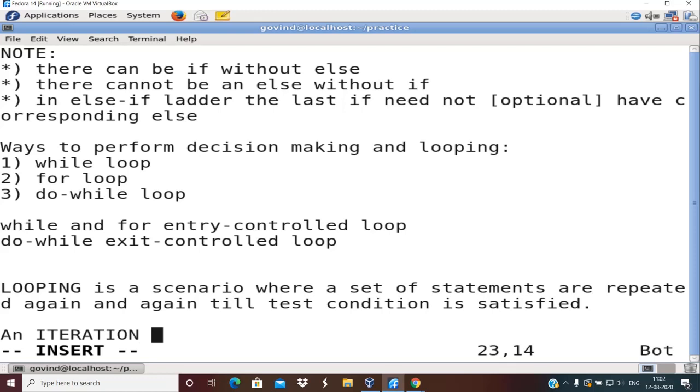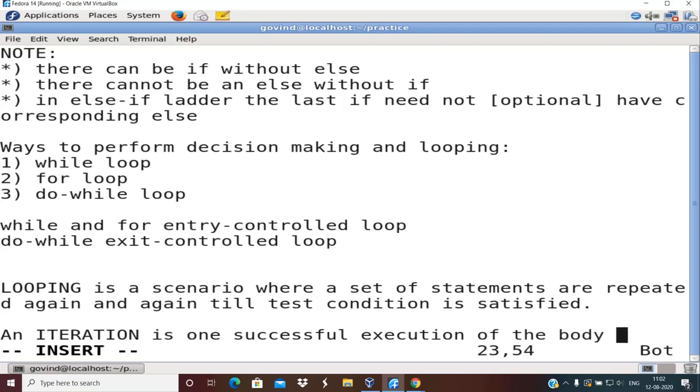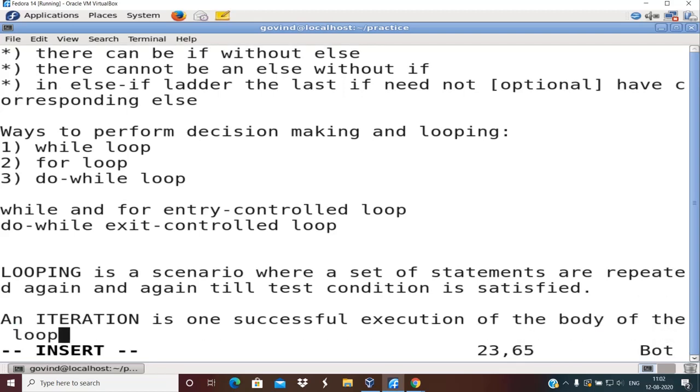Even E&C students, electrical students might have heard that term, epochs, right? Even that epoch, you can refer to it as that iteration only. Okay, so an iteration is one successful execution of the body of the loop. I'll come back to what is the meaning of body of the loop.